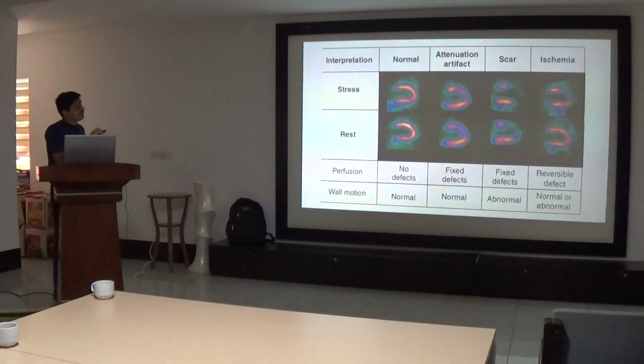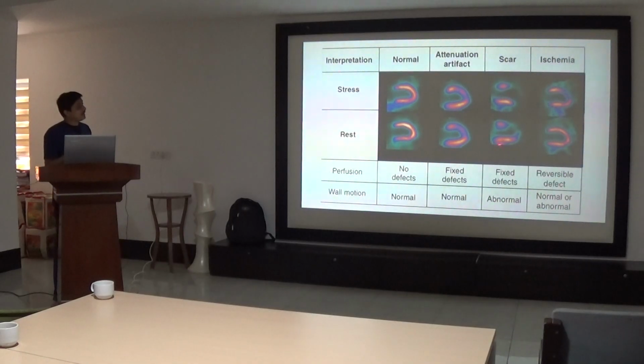So how do we interpret the SPECT scan? Suppose this is stress, we can see that the entire myocardium is taking the uptake. On rest also it is taking the uptake. So there is no defect in the perfusion and wall motion is normal. This is an attenuation artifact basically, and it tells us that the wall motion is normal, and if there is a slight decrease in the uptake, then this is an attenuation artifact.